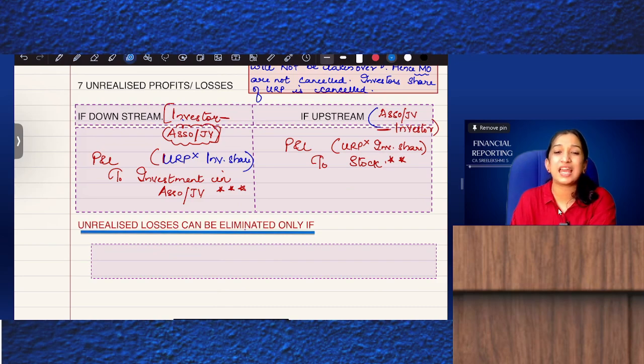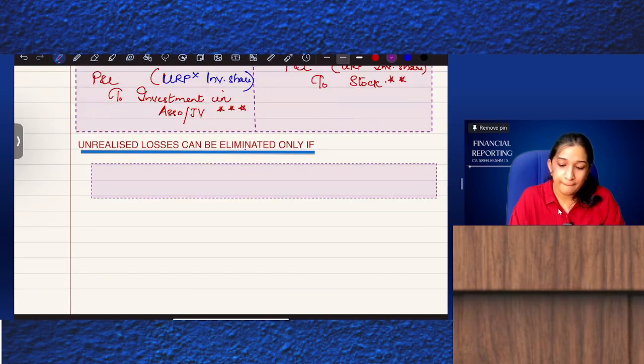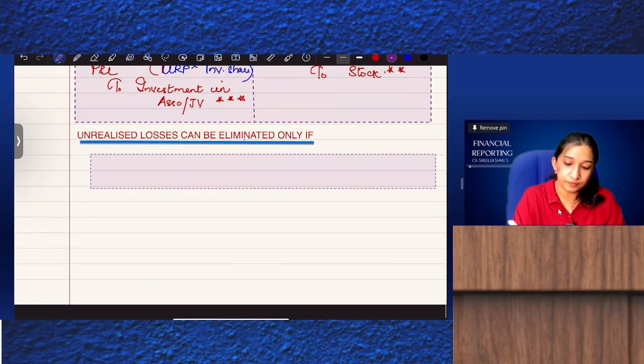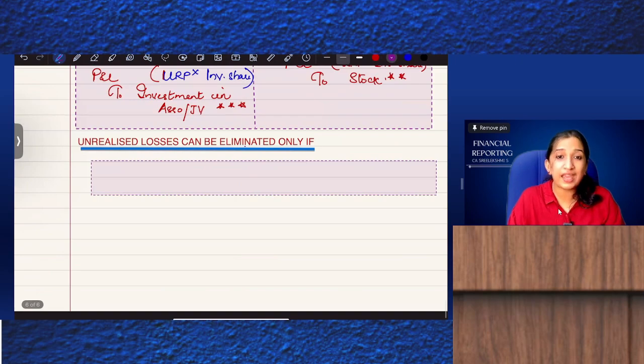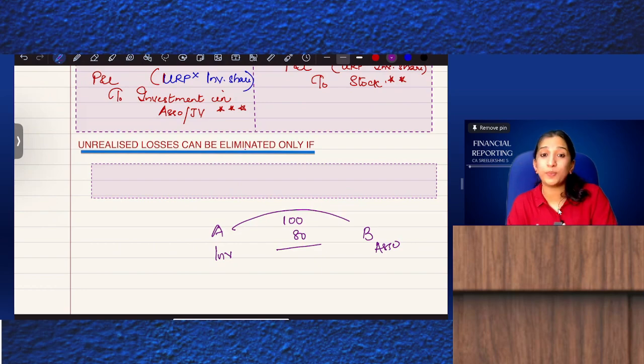Unrealized losses can be eliminated only if A sold to B. A is the investor, B is the associate. A sold to B a 100 rupees item at 80 rupees, at a loss, and the stock is still lying as closing stock.